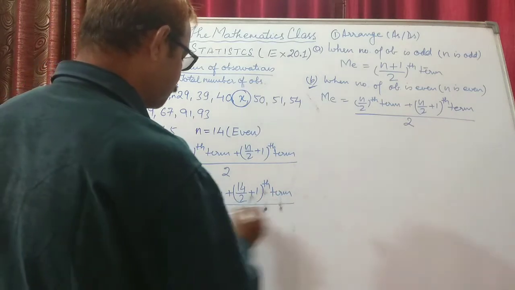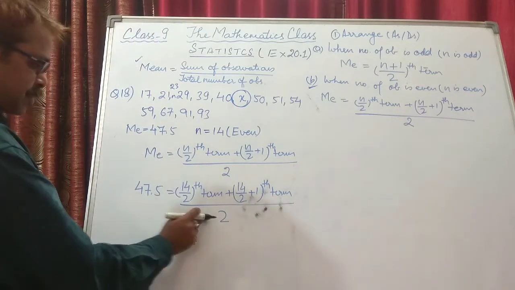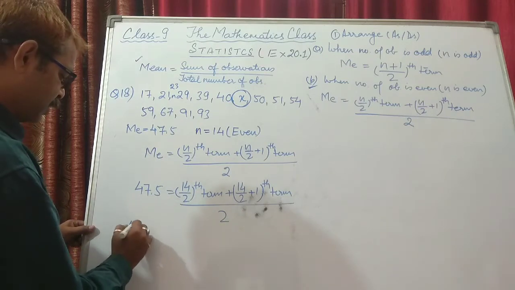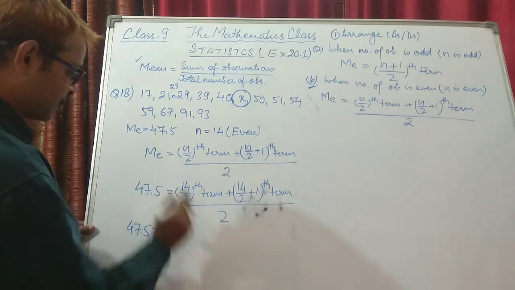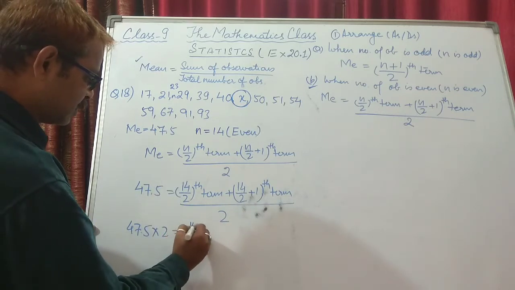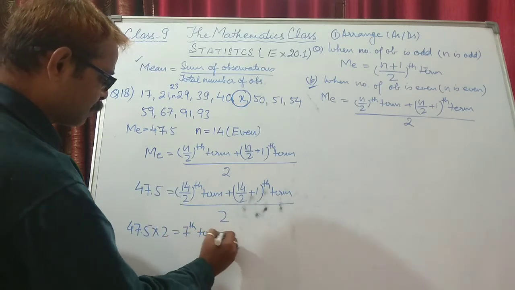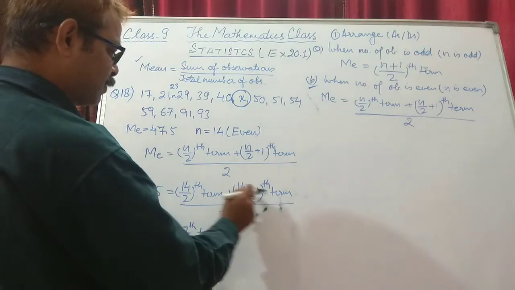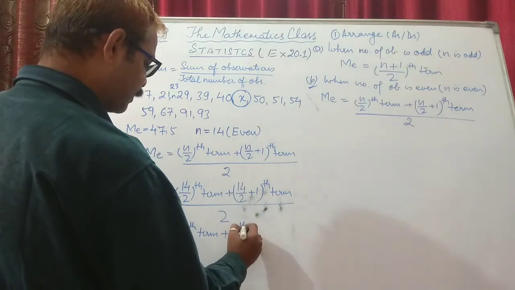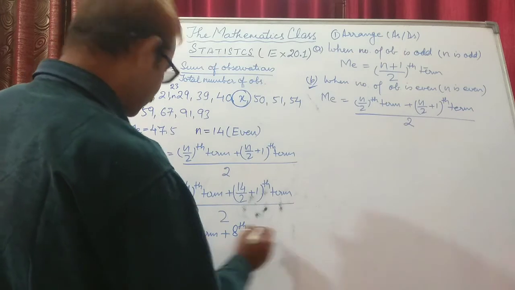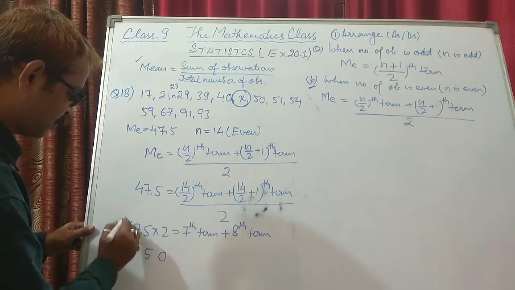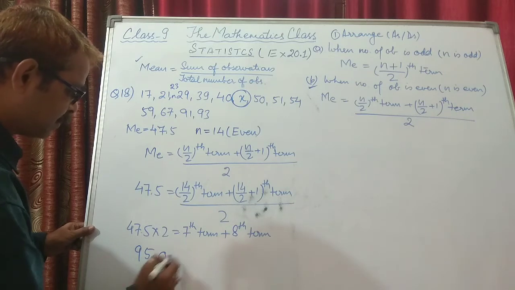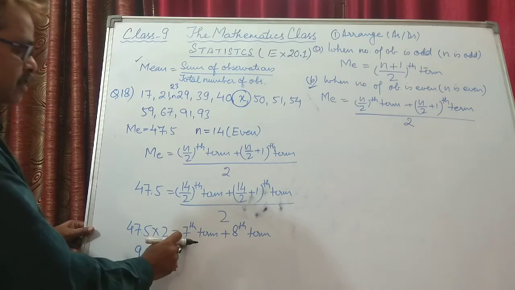So by cross multiplication we can say 47.5 into 2 is equal to 14 upon 2, which is the 7th term, plus 14 upon 2 is 7 plus 1, which is the 8th term. Now 5 twos are 10, 0, 7 twos are 14, 15, 5, 4 twos are 8, 1, 9. So 95 is equal to the seventh term plus the eighth term.